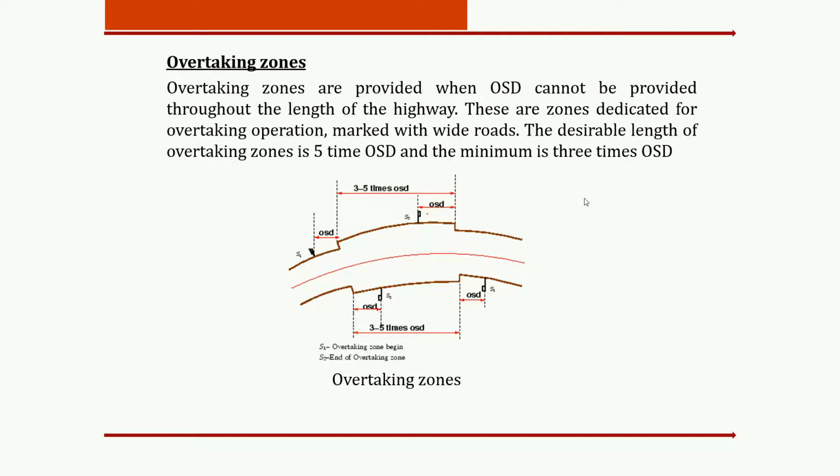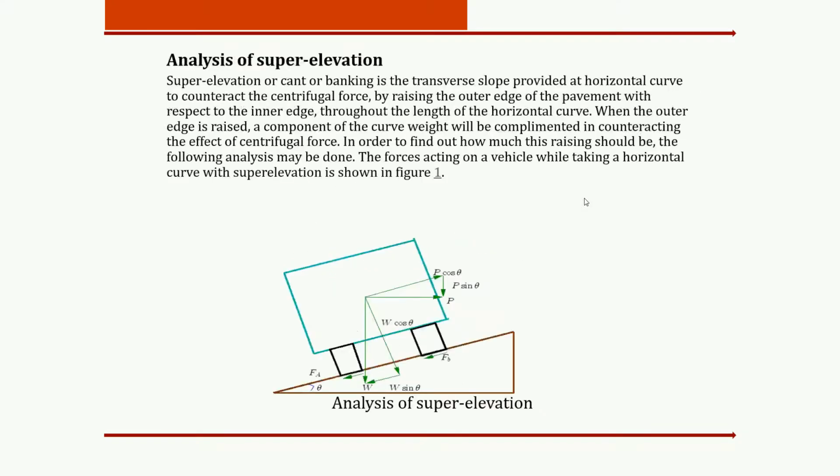Basically when we are providing the curves, in that case overtaking zones are important. While providing the overtaking zones or curve, super elevation plays a very important role to avoid any type of accident or to avoid the skidding and slipping of the various vehicles.